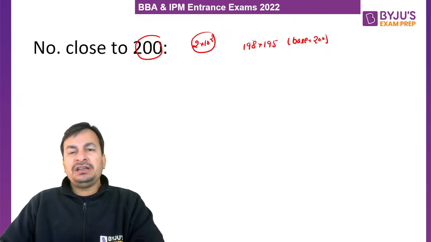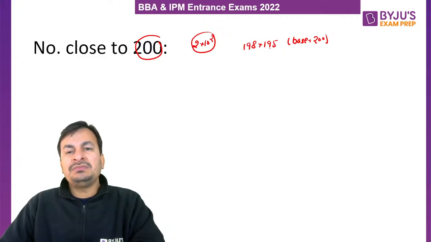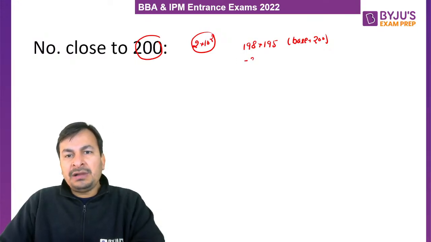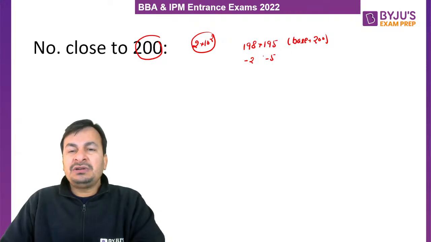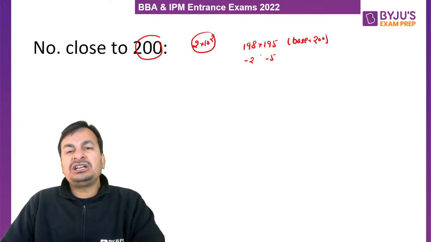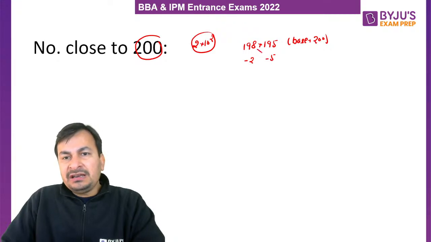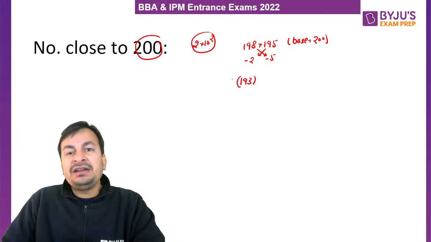So first of all, if we have to multiply 198 with 195, so both numbers are close to 200. So we will take base as 200. Now 198 is how much less than 200? Minus 2. 195 is how much less than 200? Minus 5. ठीक है, so what will be the first part of the multiplication? So first part of the multiplication will be either 198 minus 5 or 195 minus 2, that is 193 multiplied by 2. यहाँ पर 2 से मल्टीप्लाई क्यों कर रहे हैं?